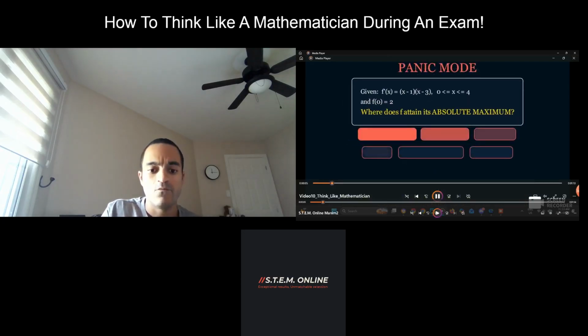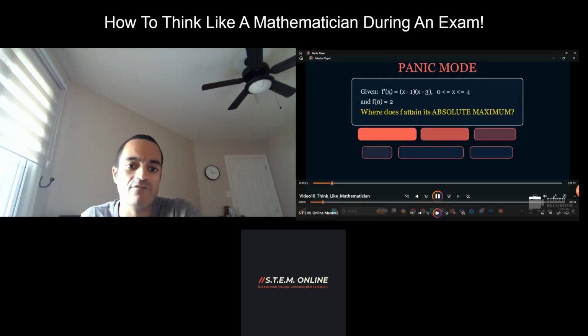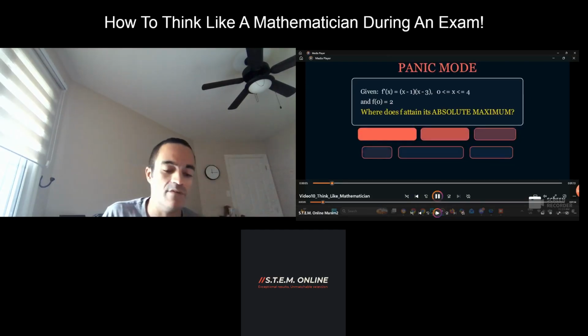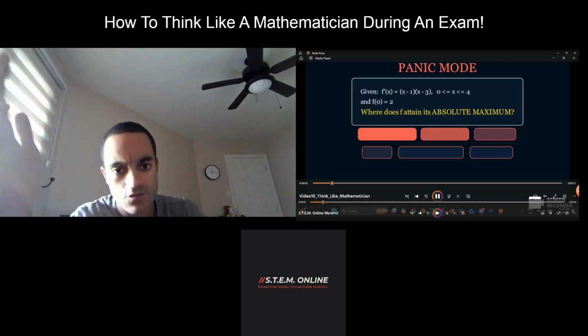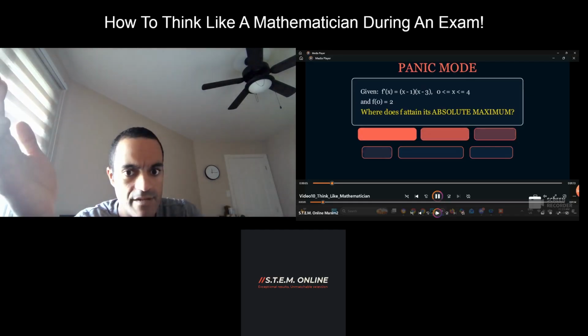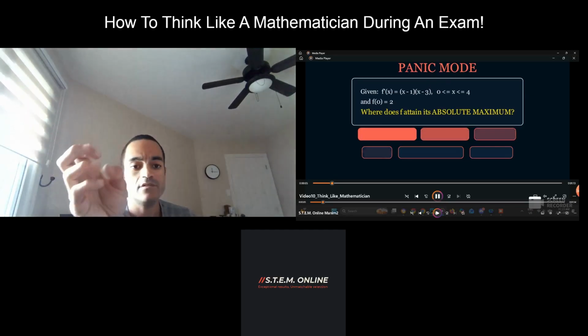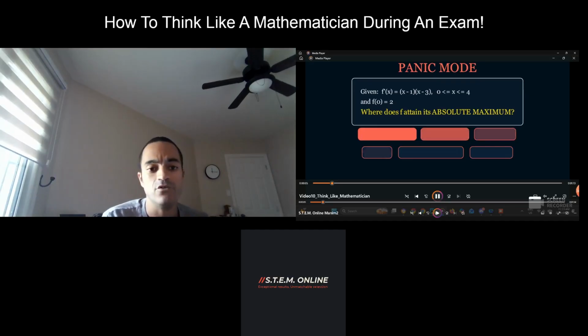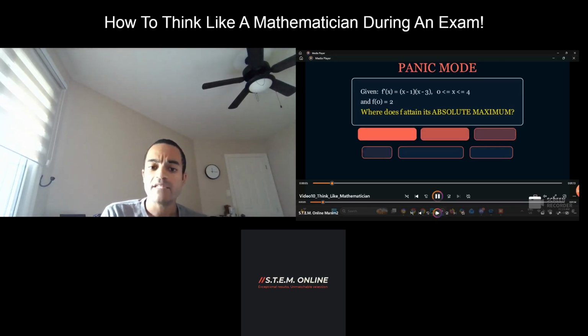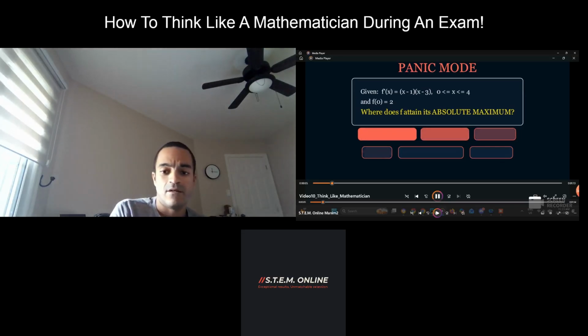All right. We have the particular question that, given a function, it's not an actual function, it's a derivative of a function: f prime of x, with the factors (x - 1)(x - 3), where x is between 0 and 4 included, and an initial value condition of f(0) = 2. Where does f attain its absolute maximum? Okay. Where does it obtain its absolute maximum values?